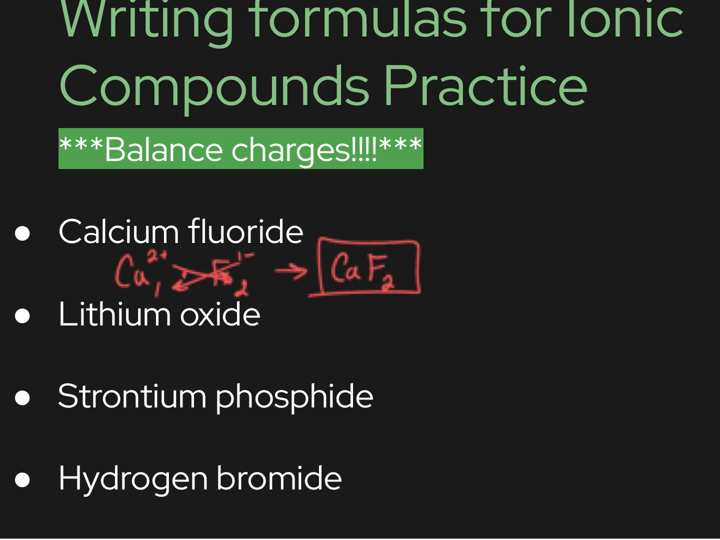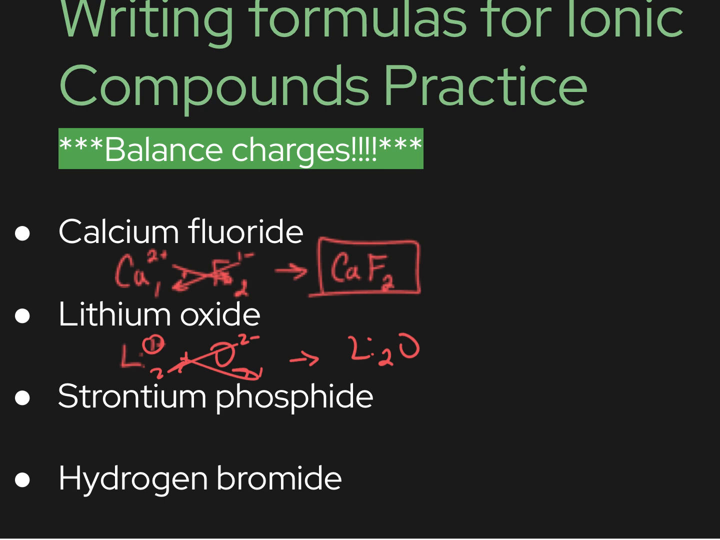Let's try another one, lithium oxide. Lithium is 1+ because it's an alkali metal, and it will lose 1 electron. Oxygen, as you know, has 6 valence electrons, and it will gain 2 to become a 2- charge. So if we apply the crisscross, 2 down here, 1 down here, what we get is Li2O, and that's the formula for lithium oxide. Now, once again, I'm going to pause the video and let you work through these last two. Then you can go ahead and play the video back and see if you got them right.